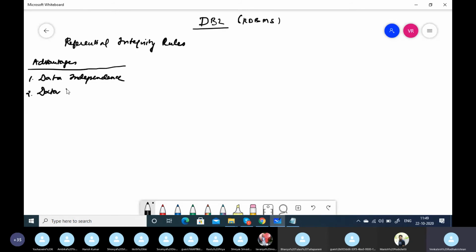The data security. In IMSDB, we enforce data security through processing option as well as sensitive segment. Here, security is enforced by way of views and grant and revoke commands. Why views? Because using a view, we can give access to a part of the table. We can filter rows, filter the columns, and create a view and give access to a department.